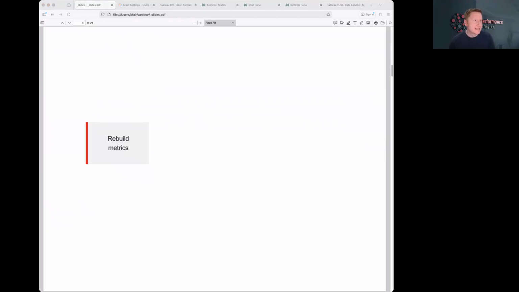So here's what they're asking you to do. Rebuilding the metrics, whatever calculated fields you might already have, whatever KPIs you've got, all the business logic, do it again. Recreate the governance, any row level security you've got, whatever permissions are there, data access controls, do that again too.